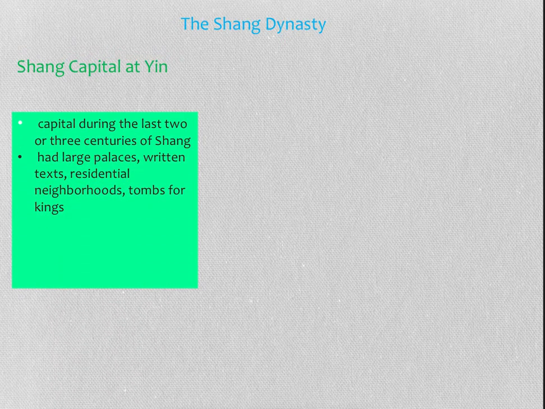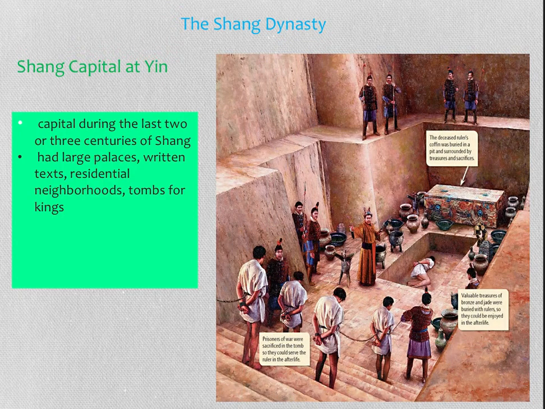The other capital that they look at is the capital of Yin, and this was probably the capital within the last 2 or 3 centuries of the Shang. And again, the way they're able to tell that it was probably a main center capital was because of the structures they found there. They found large palaces.